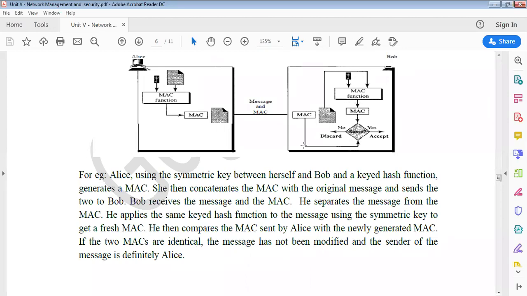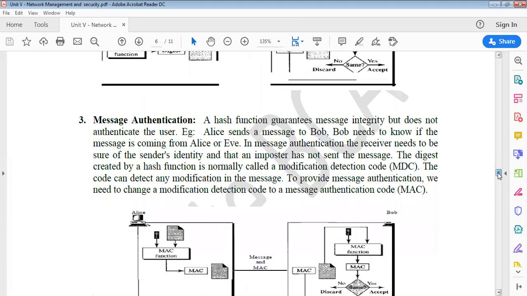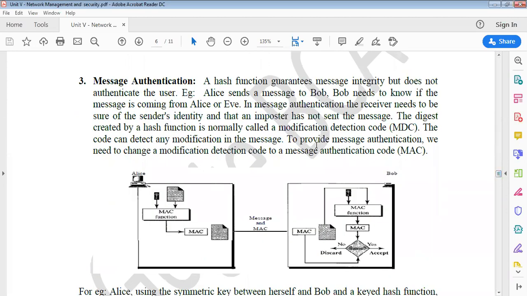So Bob will have confidence that the message sent by Alice is actually the same, and that no imposter has used or damaged the message. So this is with respect to message authentication. Along with message integrity, we should also use a message authentication code, that is the MAC. By using these techniques, we can achieve message authentication.